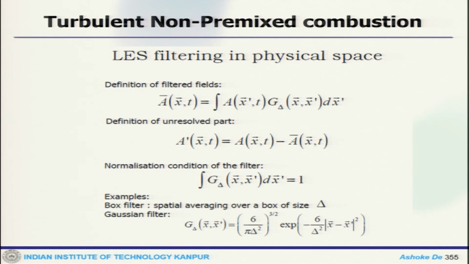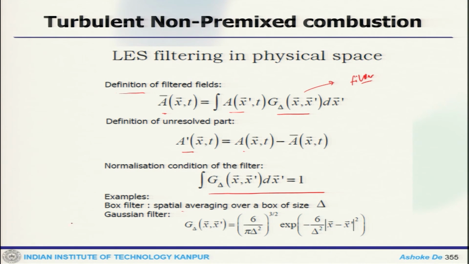Now, just to conclude before these things, all of our discussion has pretty much been restricted to the RANS framework, but in the LES case this would be a filtered function, where the filtered field would be an integration of A with the filter which you use. The definition of the unresolved part, which is A prime, would be A minus A mean, and if you normalize the filter, it should satisfy this property. And there are different kinds of filters, such as the box filter.